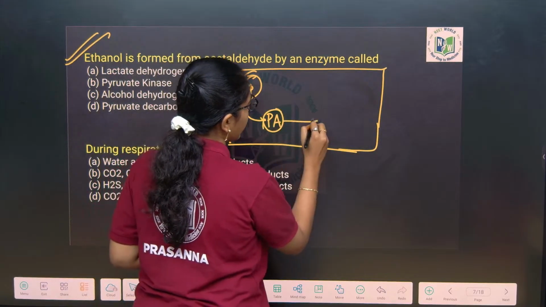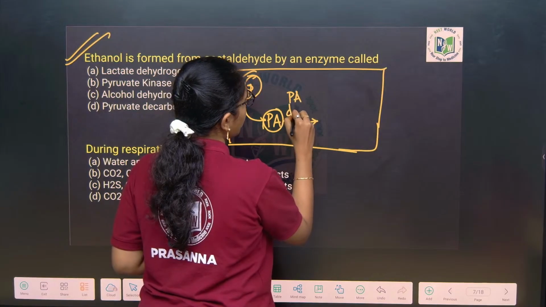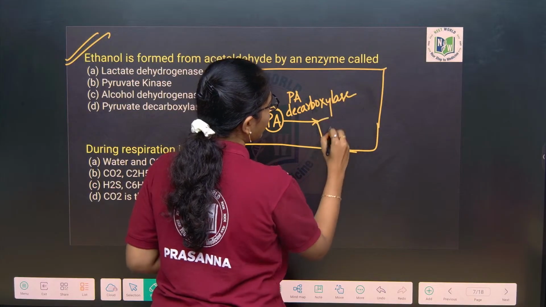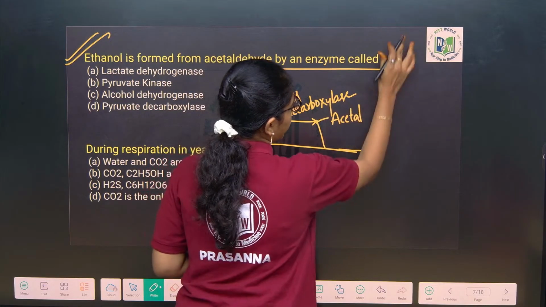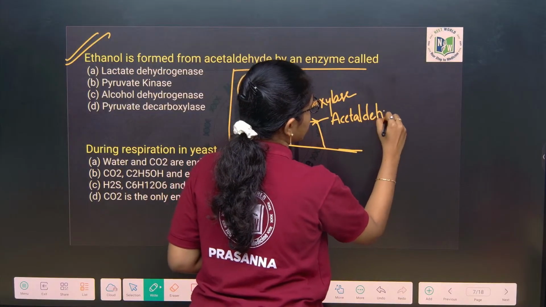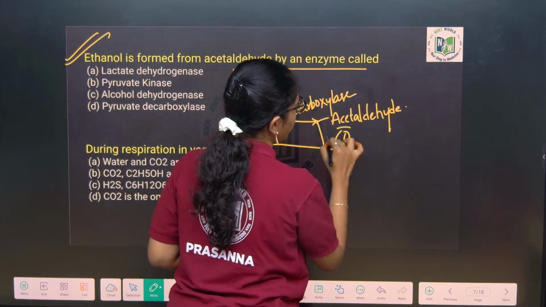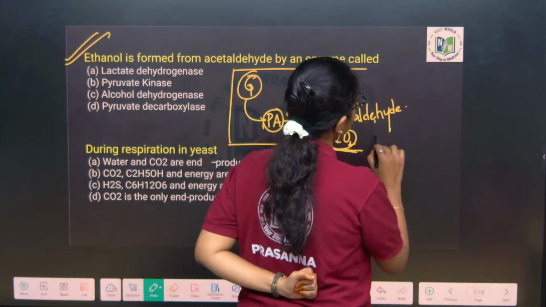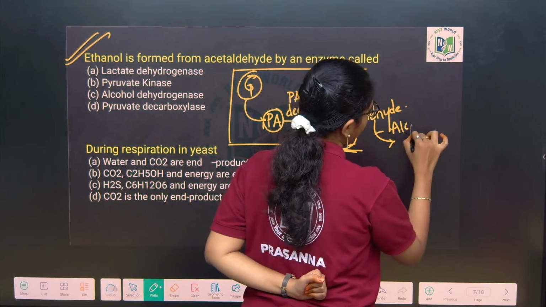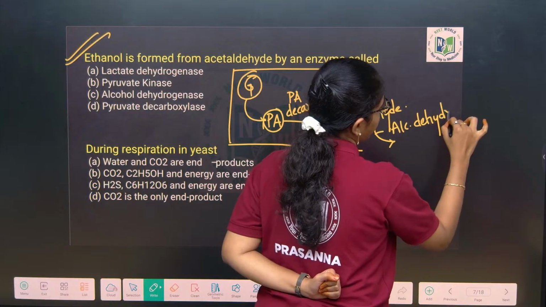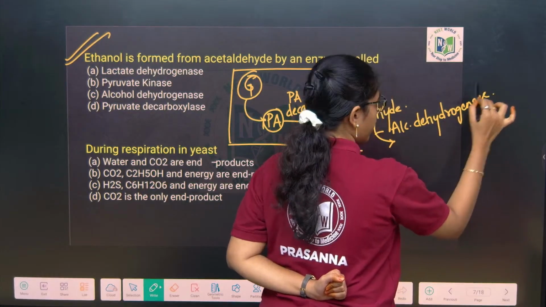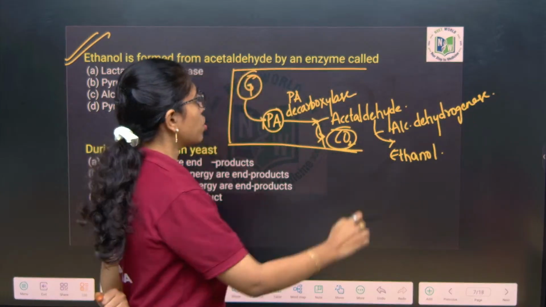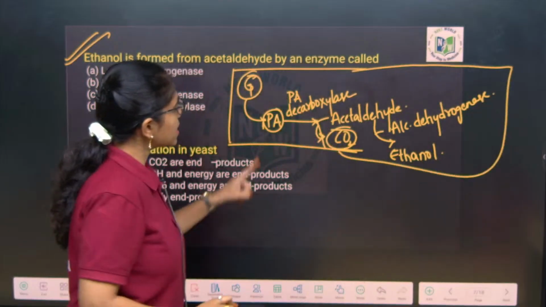First, by the enzyme pyruvic acid decarboxylase, it gets converted into what? Acetaldehyde, and carbon dioxide will be released here. This is alcoholic fermentation, and this acetaldehyde, by the enzyme alcoholic dehydrogenase, becomes ethanol. So here what are the two enzymes that are involved? This is completely taking place where?